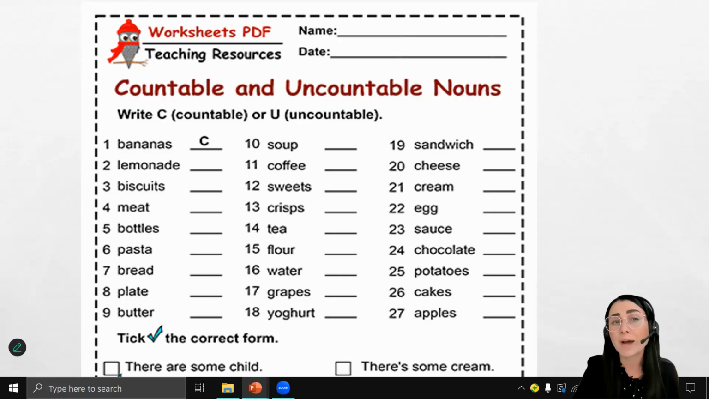Correct answers: bananas, countable; lemonade, uncountable; biscuits, countable; meat, uncountable; bottles, countable; pasta, uncountable; bread, uncountable; plate, countable; butter, uncountable; soup, uncountable; coffee, uncountable; sweets, countable; crisps, countable; tea, uncountable; flour, uncountable; water, uncountable; grapes, countable; yogurt, uncountable; sandwich, countable; cheese, uncountable; cream, uncountable; egg, countable; sauce, uncountable; chocolate, uncountable; potatoes, countable; cakes, countable; apples, countable.